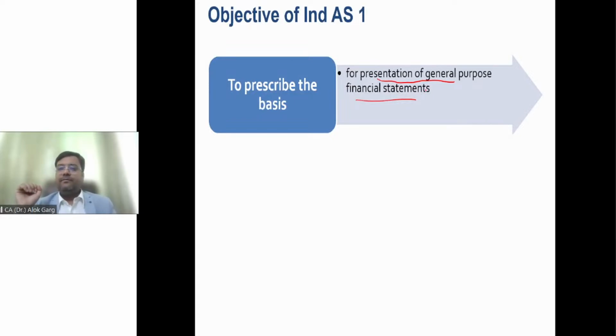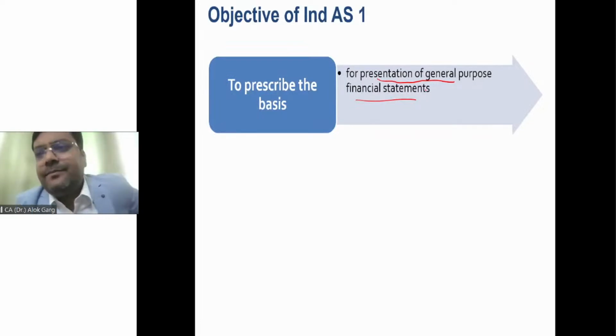The first line in every Ind AS balance sheet is property, plant and equipment. Are you all agree with me? The first line on the liability side in every balance sheet is equity share capital. Are you all agree with me? The first line in all profit and loss is revenue from operations. All agree with me? In statement of changes in equity, the first section will always be equity share capital. Again, all agree with me?